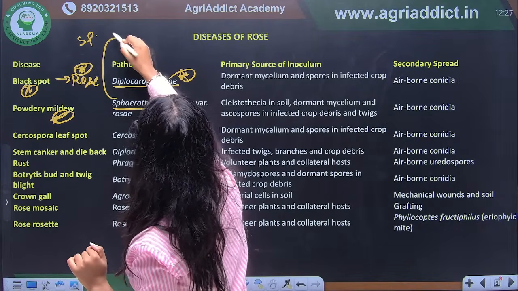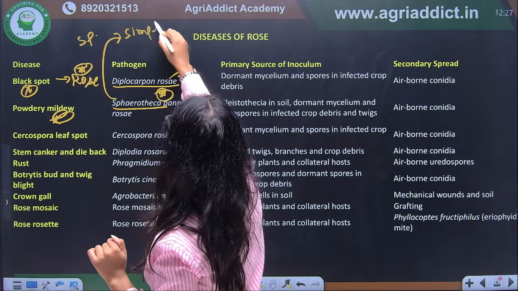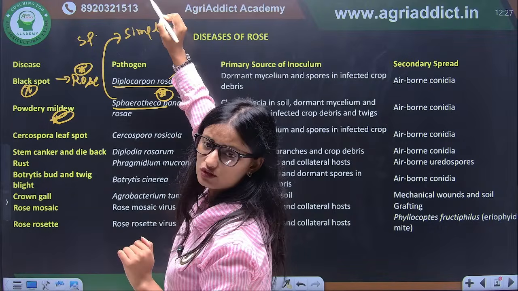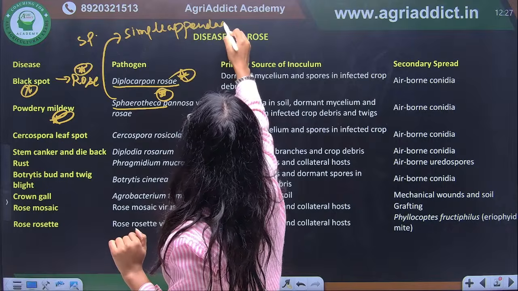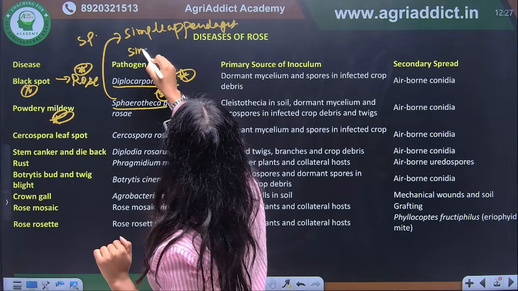Sphaerotheca has simple appendages. And how many asci? Very good, a single ascus.